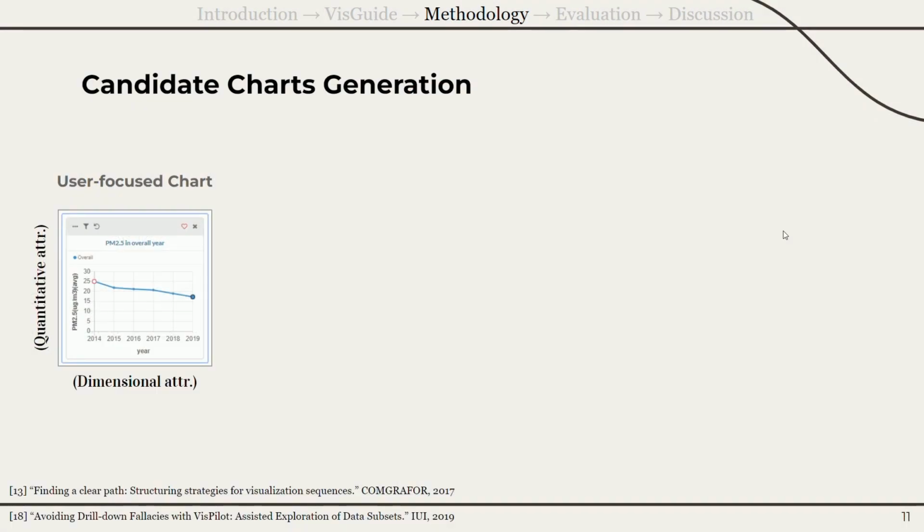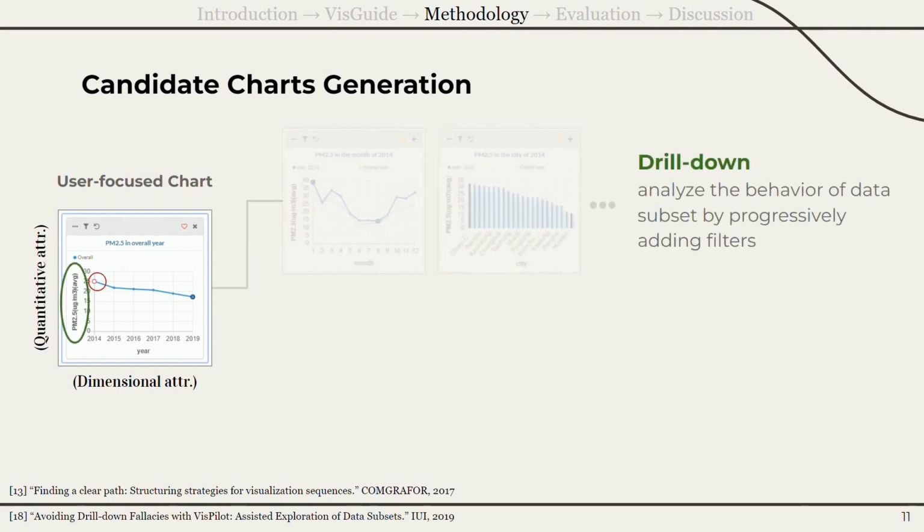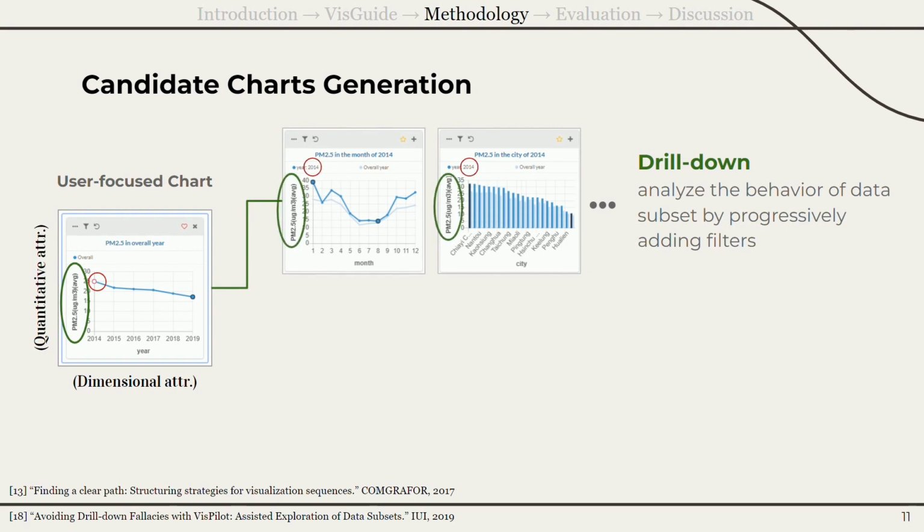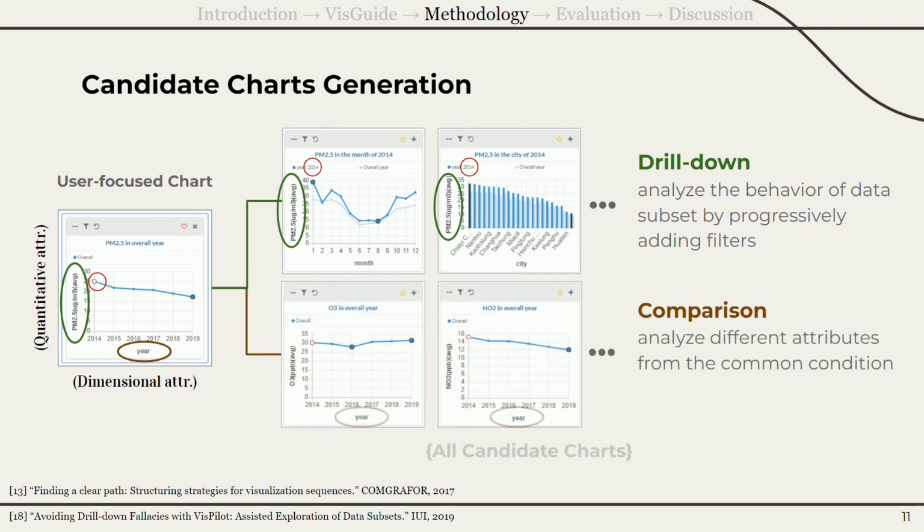A list of candidate charts is generated through the recommendation module, including two common patterns. One is drill down, which analyzes by progressively adding filters. It means that charts have the same y-axis and are filtered from the clicked data point. The other is comparison, which analyzes different x attributes from the common condition.